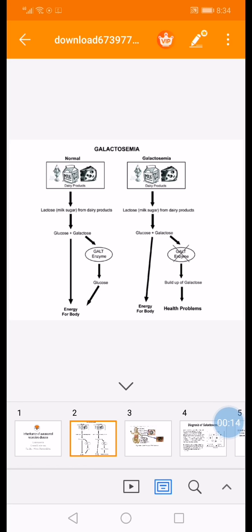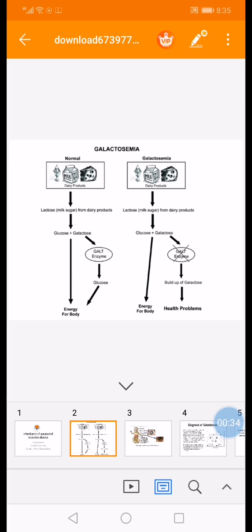As you can see in the second slide, when any normal individual consumes dairy products that are rich in lactose, which is the sugar that's found in milk, this lactose, under the effect of lactase enzyme, is chemically transformed or hydrolyzed into glucose and galactose.